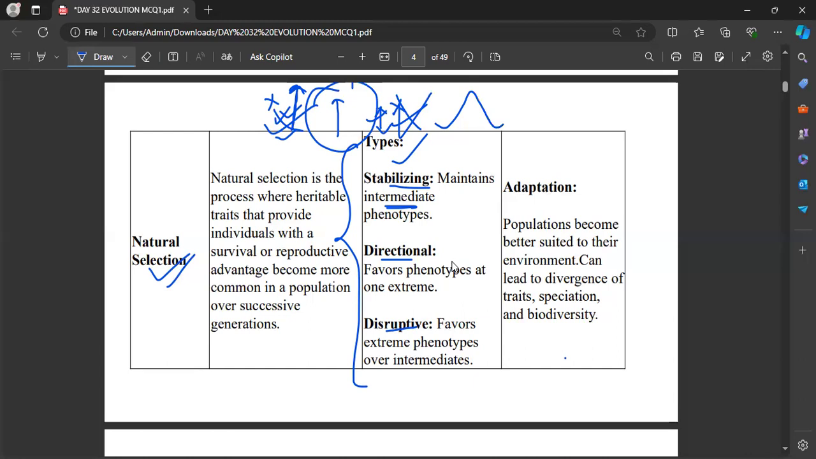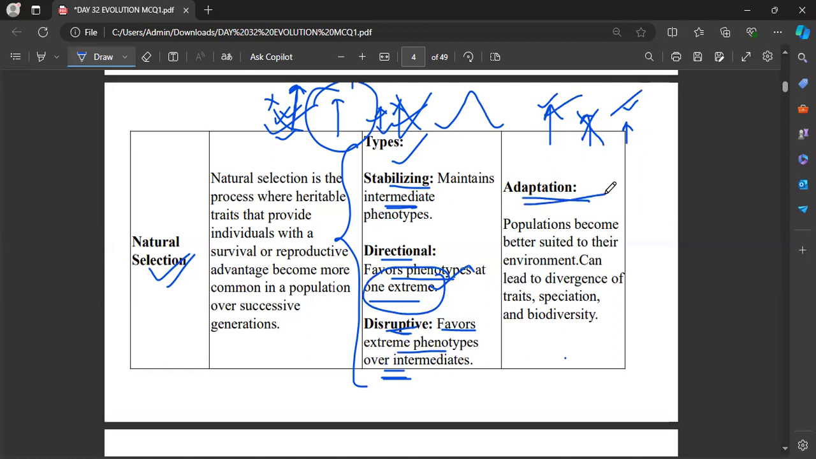Now, directional selection favors phenotypes at one extreme, which means what? One will be tall, one will be small, and another one is intermediate. The intermediate is lost here, and we have two extremes. Of these two extremes, one is going to be favored in this selection. That is what directional selection is. And disruptive selection favors extreme phenotypes over the intermediates. Here, they favor both extreme phenotypes. This is what disruptive selection is.